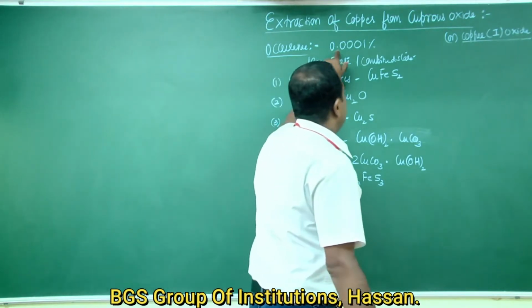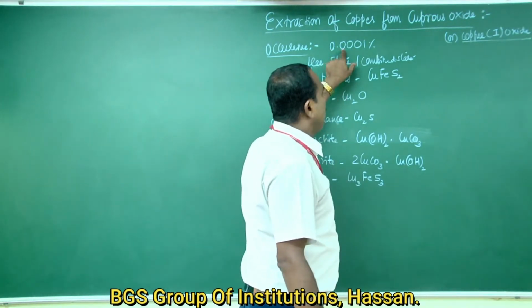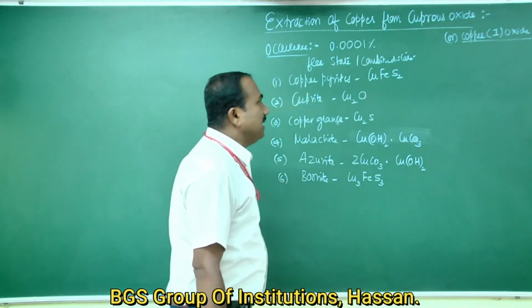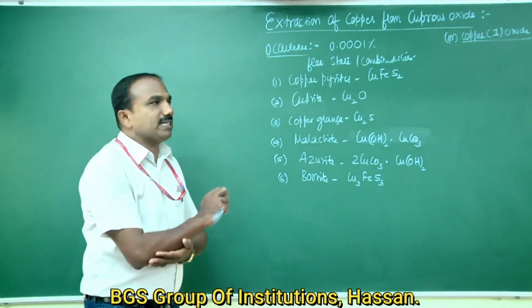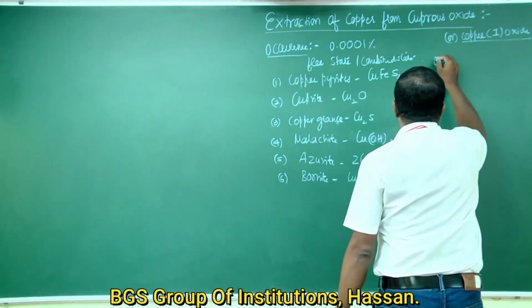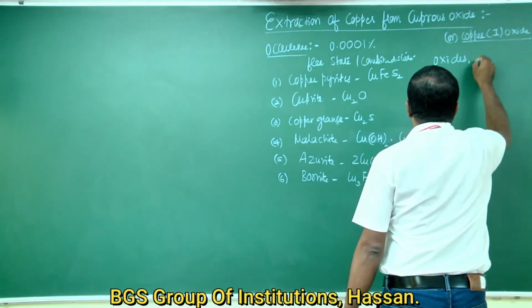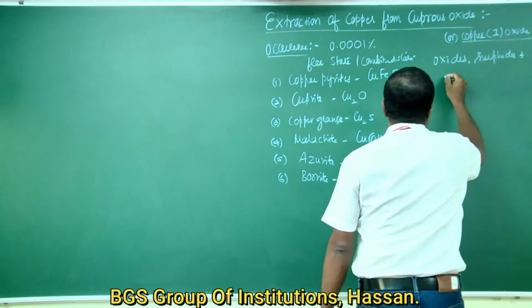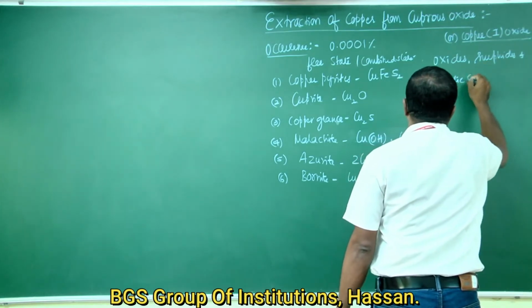Copper occurs both in the free state as well as in the combined state. In the combined state, it occurs in the form of oxides, sulfides, and basic carbonates.